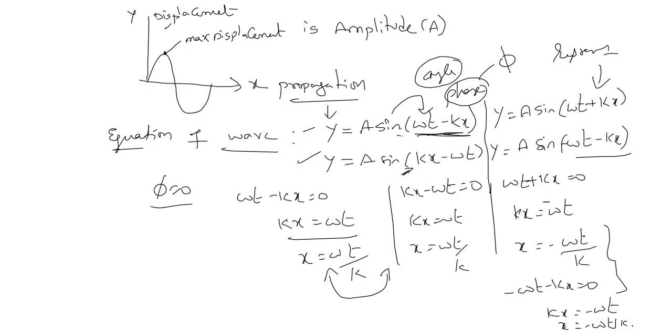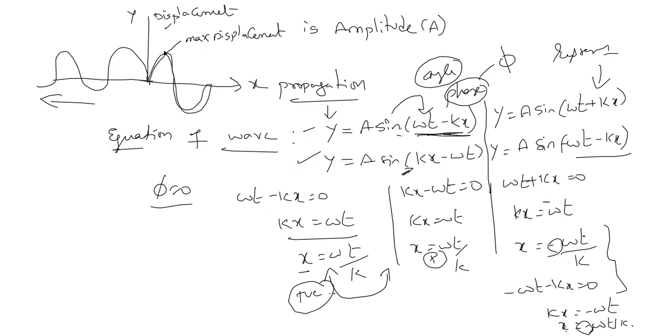Now what we can understand from this is that here x is positive, here x is negative. Understood? So what does positive mean? Positive means the wave is going in the positive x direction. Negative means the wave is going in the negative x direction. So if kx and omega t have opposite signs, then the propagation is in the positive direction. If omega t and kx both have the same sign, then propagation is in the negative direction. You have to remember this.